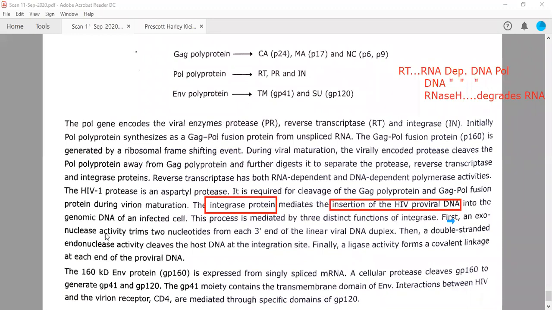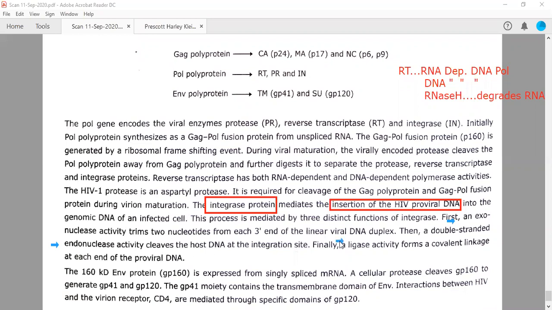And then double-stranded DNA endonuclease activity. The second is endonuclease activity. So it has exonuclease activity, and it also has endonuclease activity. It has both activities actually. Finally, this is required to cleave the host DNA at the integration site. So the site where this viral double-stranded DNA molecule is being integrated, at that site you need to cleave the host genome. So the endonuclease activity will be working.